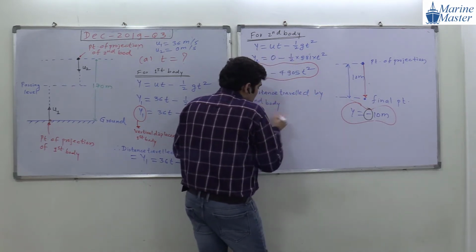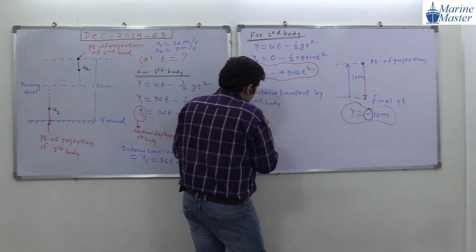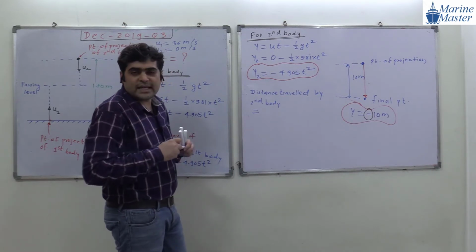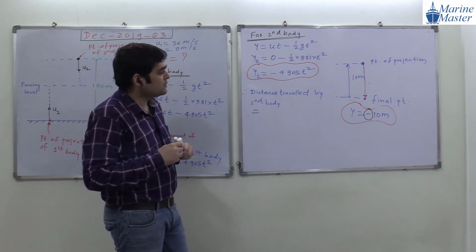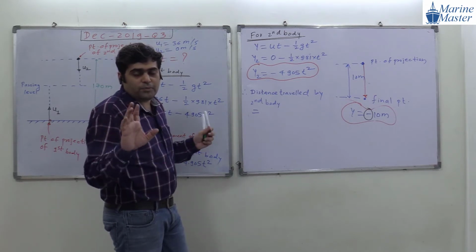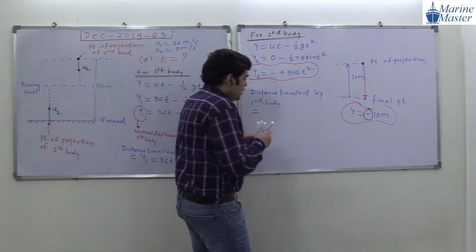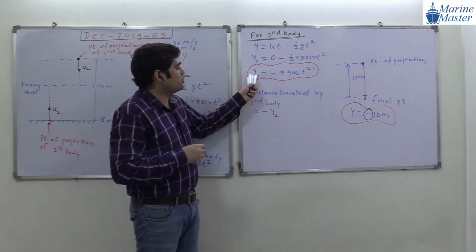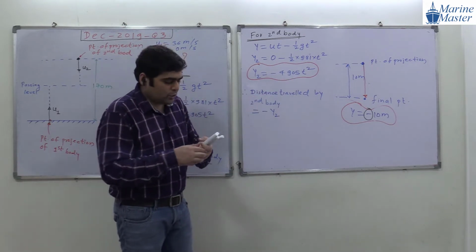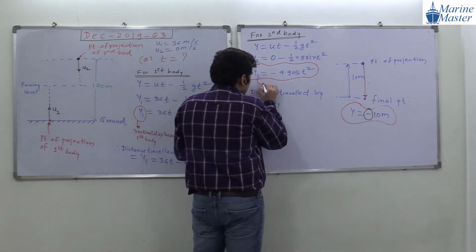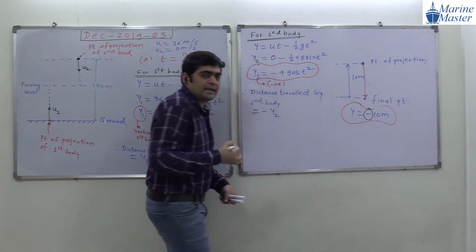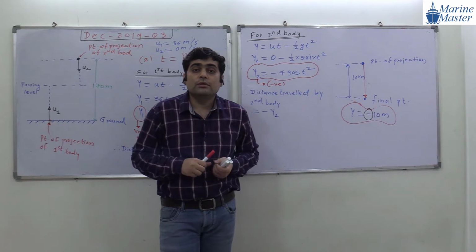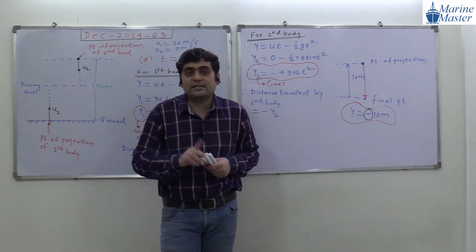Distance traveled by the second body. What will be the distance traveled by the second body? Can anyone tell me? Okay, only 4.905, means can I write minus y2? If you multiply y2 by minus, then we will get a positive value, because in this scenario y2 is negative. And if you want to get a negative value in positive, how to do it? Multiply it by minus. Okay guys, are you getting my point?